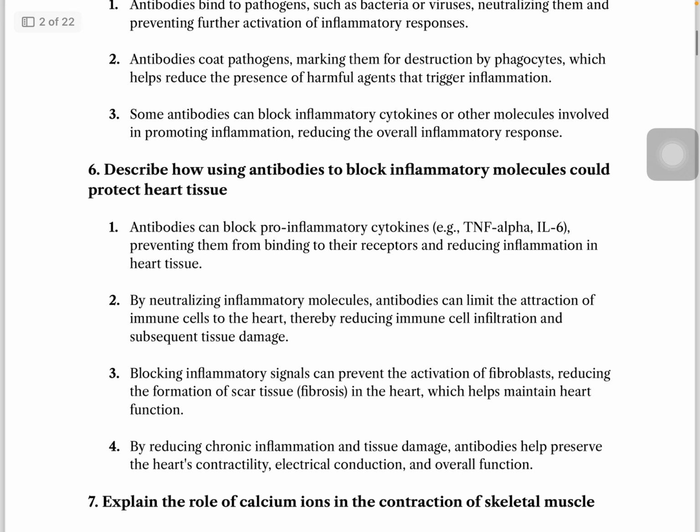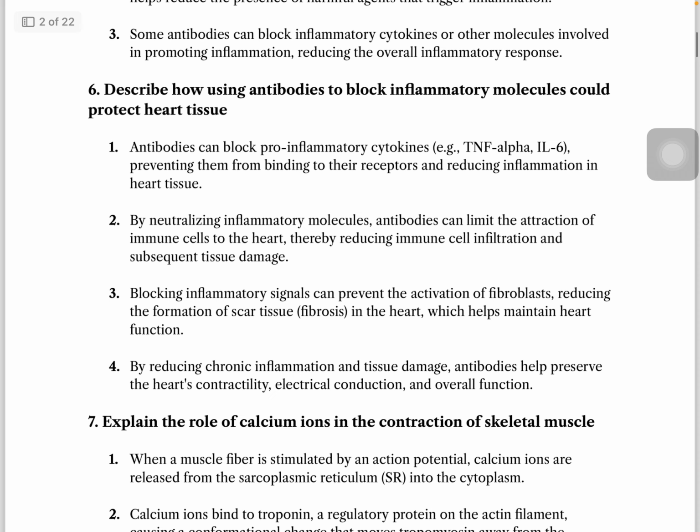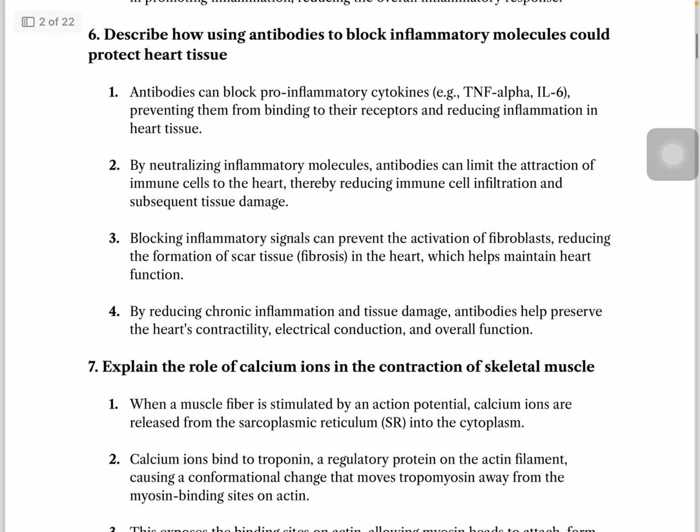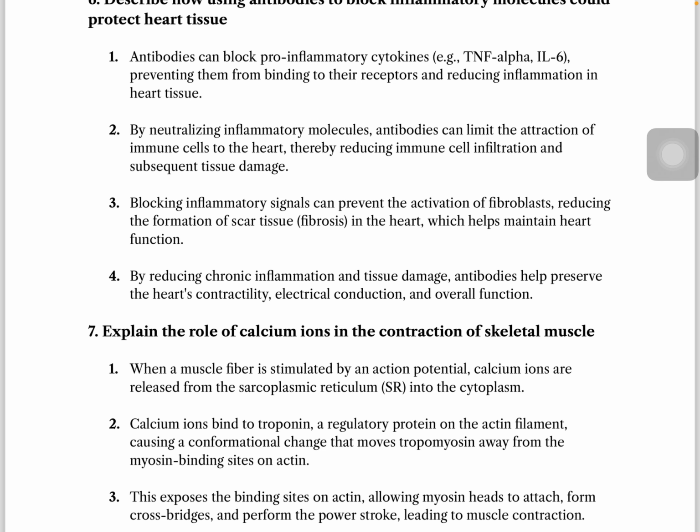Number six, describe how using antibodies to block inflammatory molecules could protect heart tissue. Antibodies can block pro-inflammatory cytokines. You can use these examples as well if you want to impress the examiner, but not needed. By neutralizing inflammatory molecules, blocking inflammatory signals can prevent the activation of fibroblasts, and by reducing chronic inflammation and tissue damage.